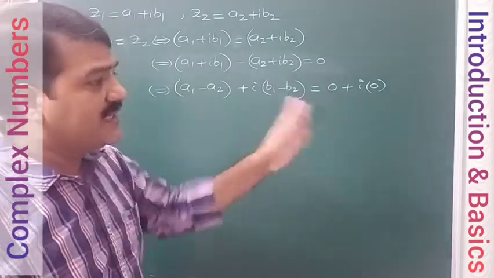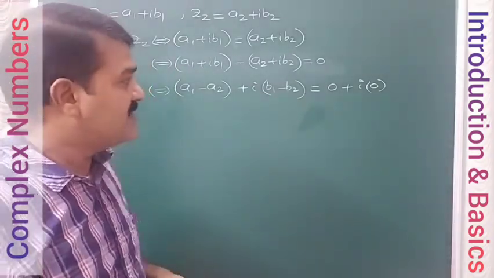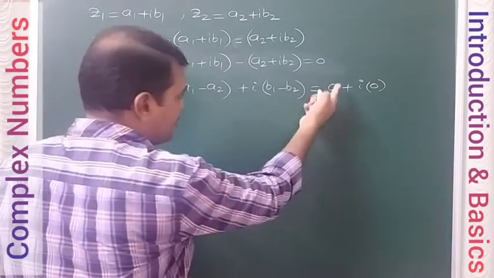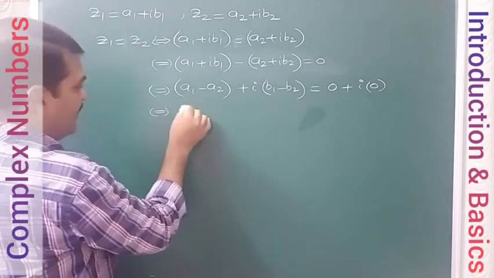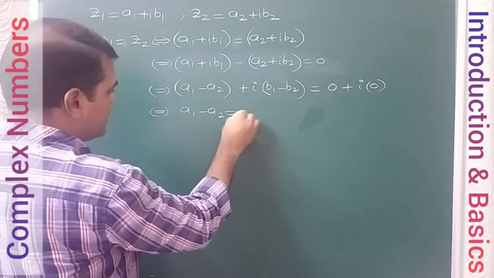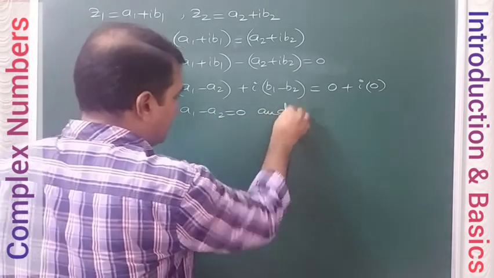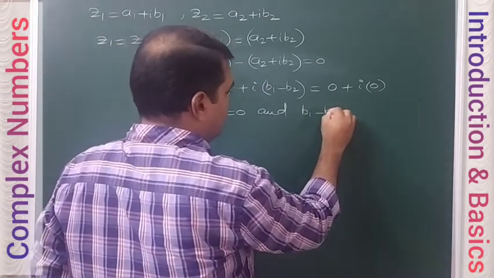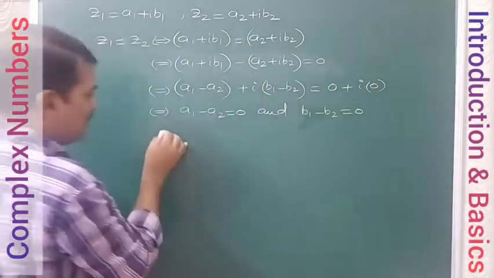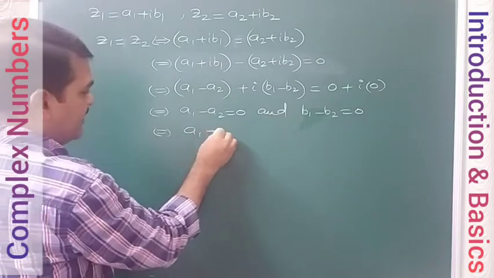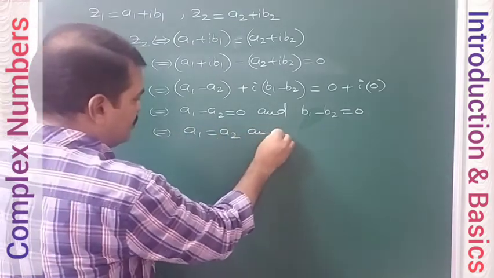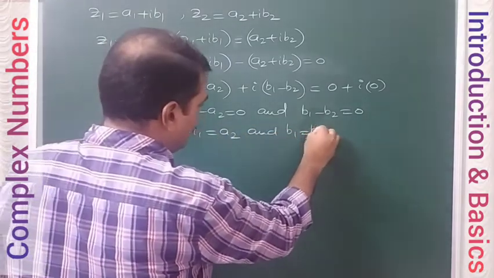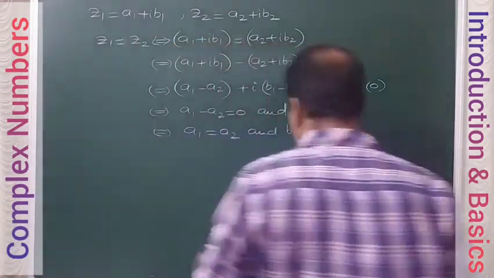Now you can compare real parts on both sides, and imaginary parts on both sides. If you compare real parts on both sides, what you will get? a1 minus a2 is equal to 0. And if you compare imaginary parts on both sides, b1 minus b2 is equal to 0. That means a1 is equal to a2 and b1 is equal to b2. Simple.